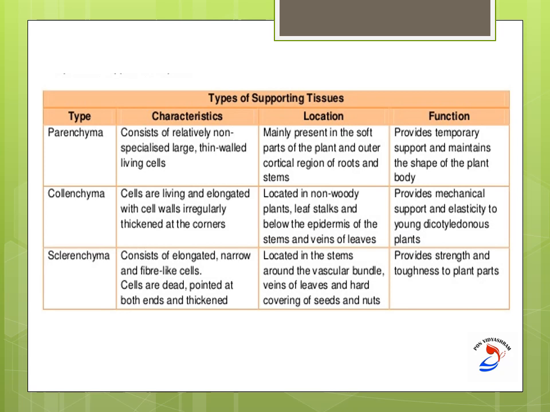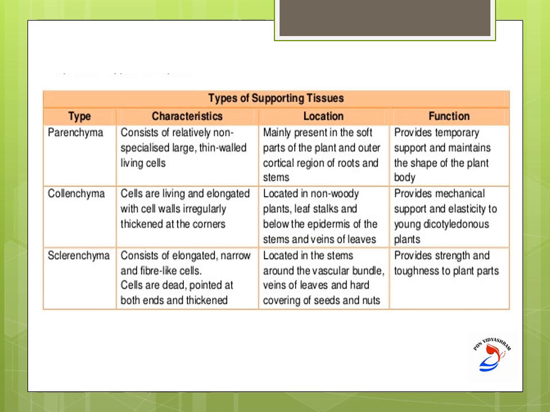If you have seen any dicotyledonous plants or any green leafy vegetables, you can make the plant bend, but it will not break. Such elasticity is due to the presence of collenchyma.